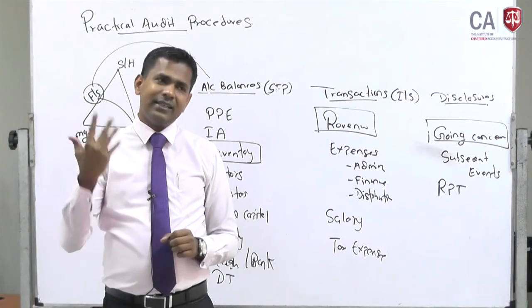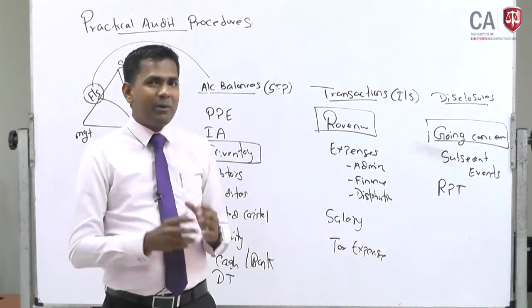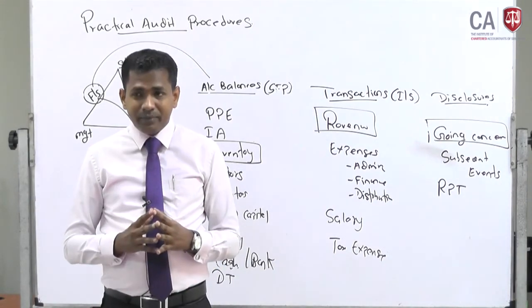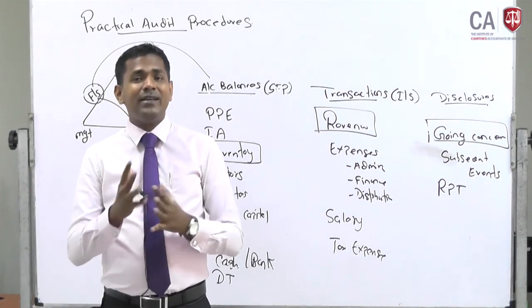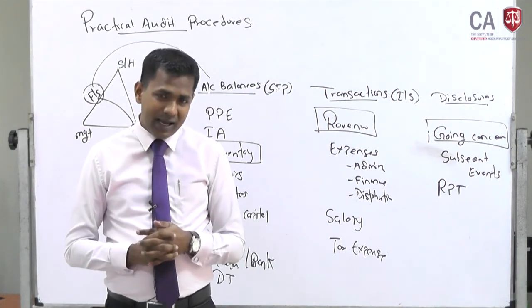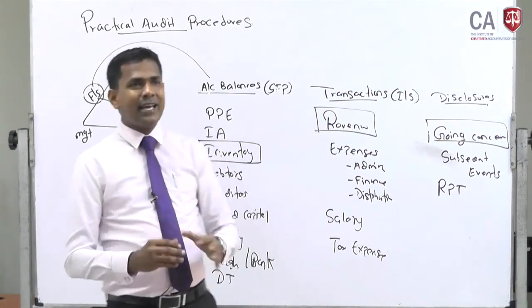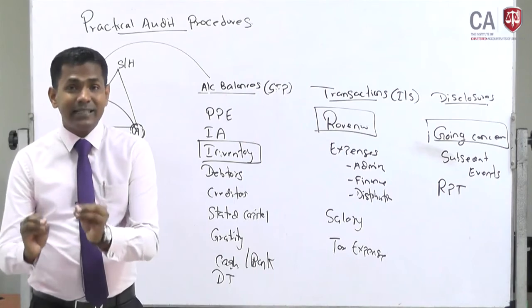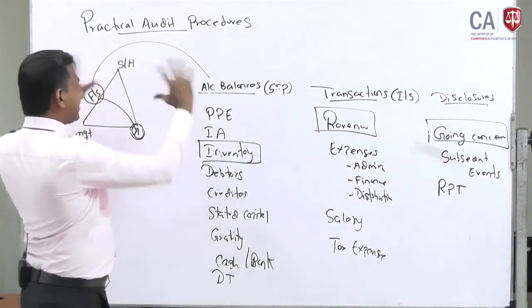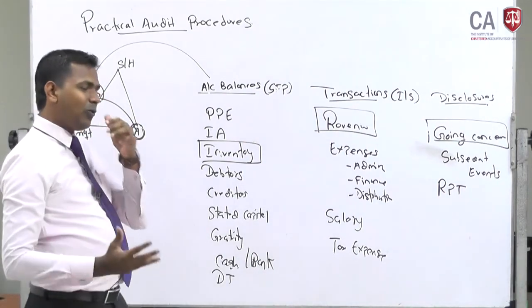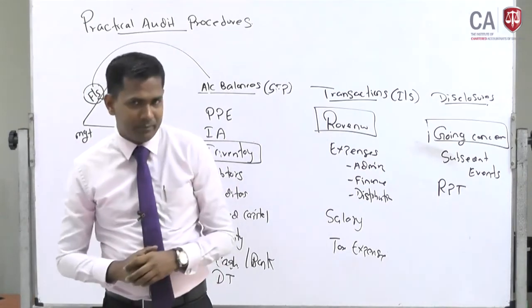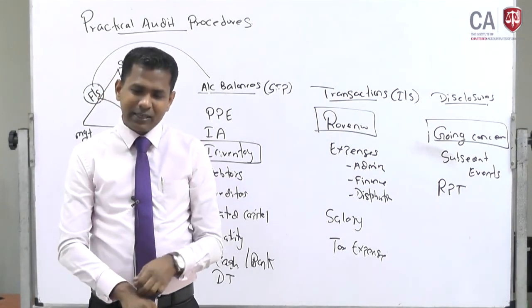Second, I explained the summary of auditing theory, with examples of analytical procedures, tests of control and substantive procedures. Thirdly, even though it is not in detail in your syllabus, I gave you a practical way of thinking about how audit procedures are done by the audit firm. I hope you are very clear with this.